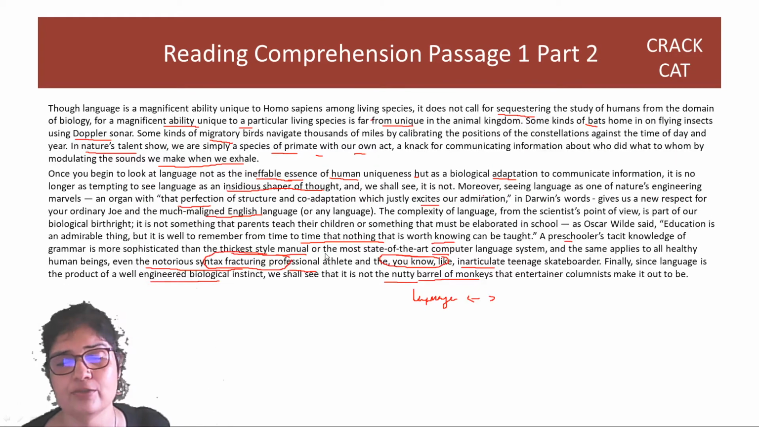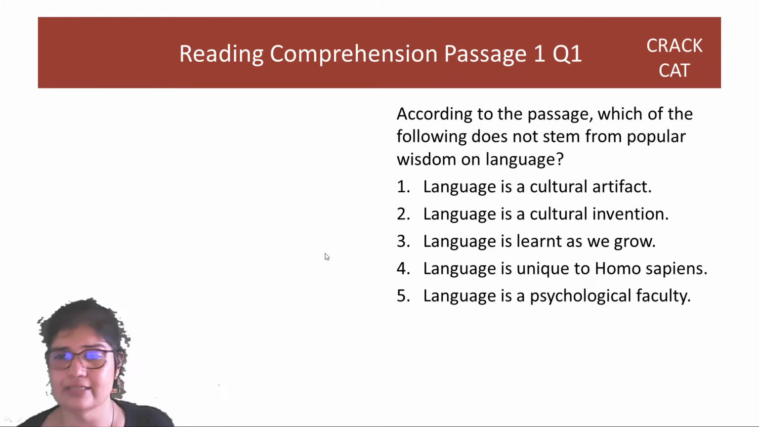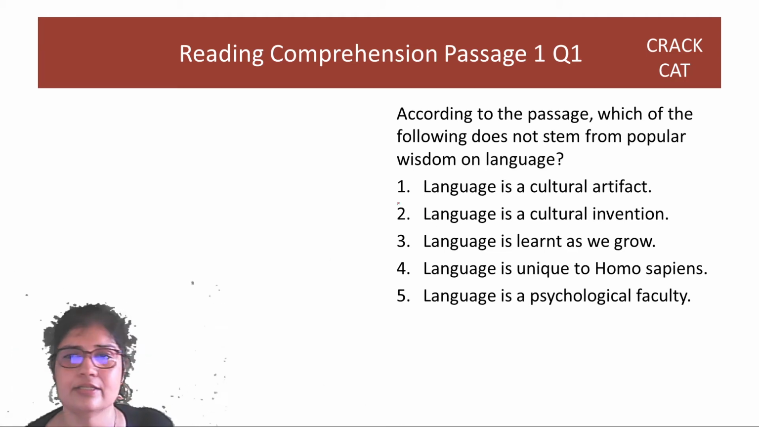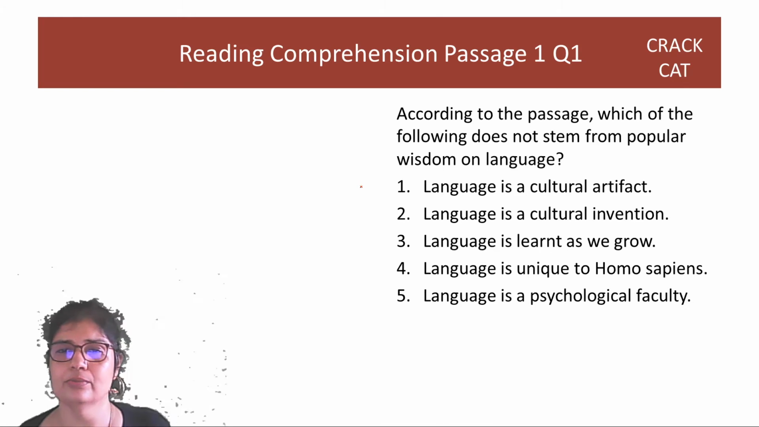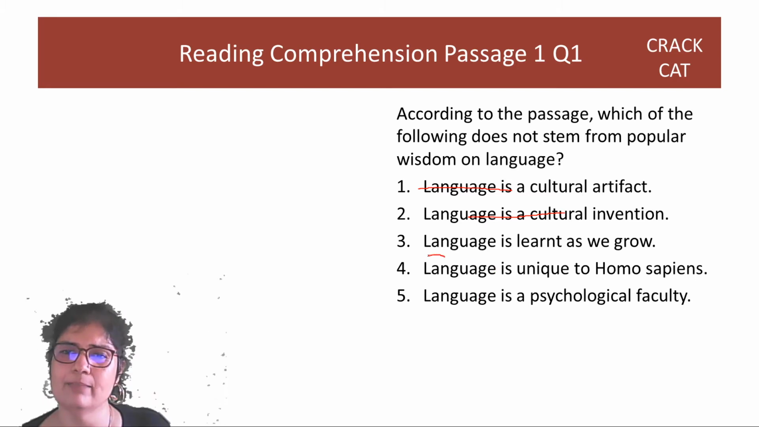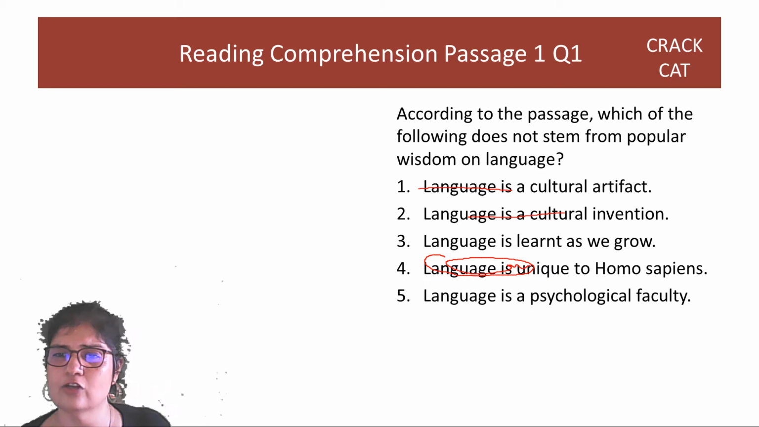So if I have an option that straight away talks about instinct, I would mark it. But there is nothing like that, correct? So instinct is not there. These two are eliminated, correct? This is popular wisdom. You have to go against it. Unique to Homo sapiens, yes, true, but it's not talking about popular wisdom. This is what is talking about popular wisdom.